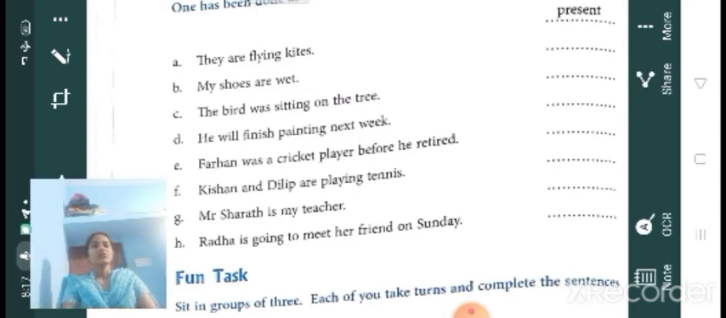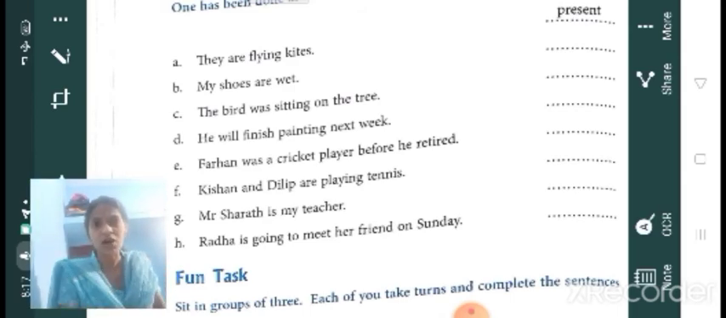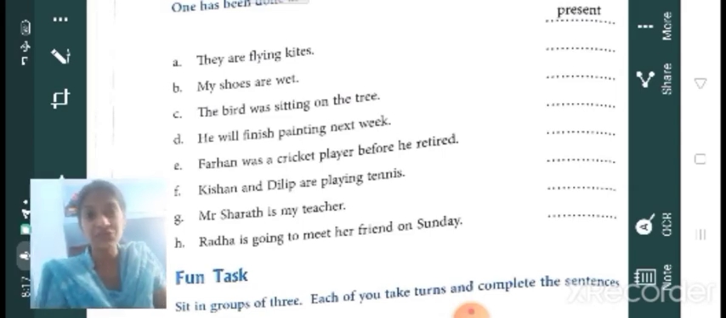Okay, next one, he will finish painting next week. So next week only that man will finish that painting. That is not finished now. Presently he is painting, but we don't know whether it will finish now or tomorrow, but we know that it will finish next week. So it's a future action.